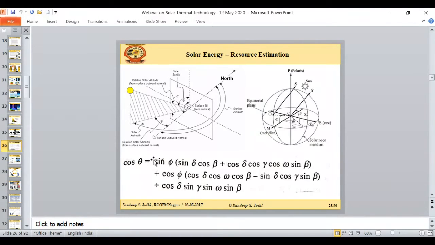So the angle of inclination of the beam radiation depends on the location, on the time of the year, on the angle of inclination of your collector, on how you are orienting your collector, and again on the time of the day. So this is a simple example which tells you how the angle of inclination of the beam radiation depends on so many parameters. Like this, we need to calculate the optimum tilt angle for the solar collector for the given application. These are the different angles, and we play with all these angles in order to generate our tracking algorithms.